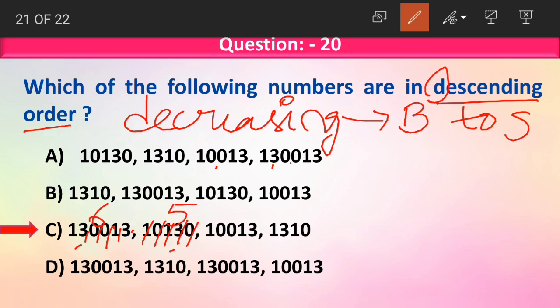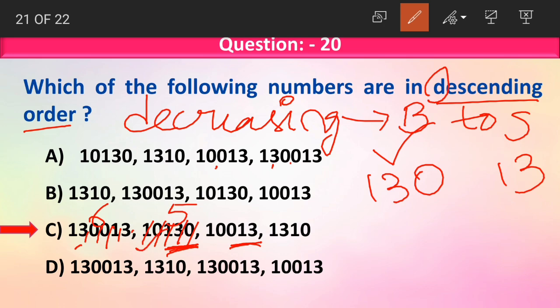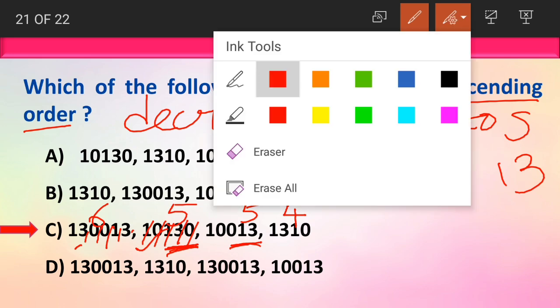Third number also has 5 digits. But in ones period, we have 130 here and 13 here. Which number is greater? 130. So 130 comes first and then 13 comes next. Lastly we have a 4-digit number. Understood, children? Descending order means in decreasing order from greatest to the smallest.